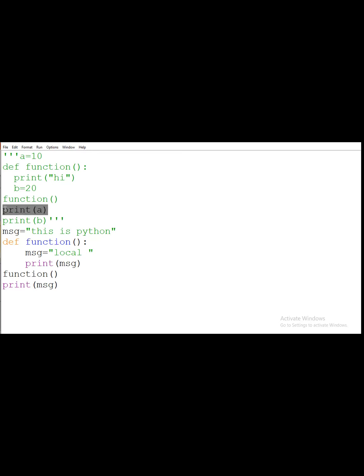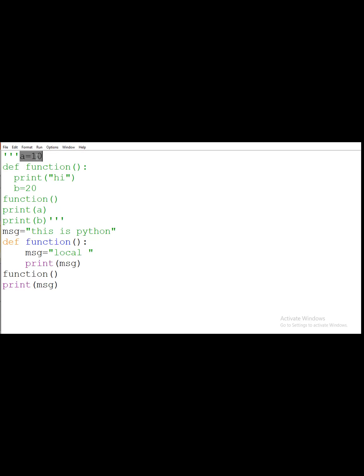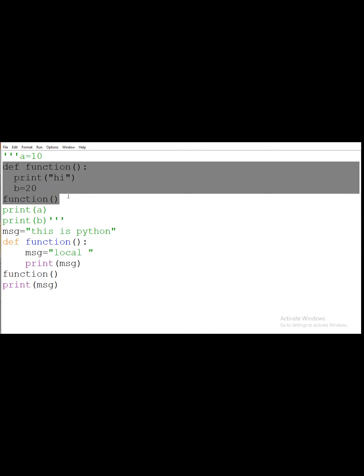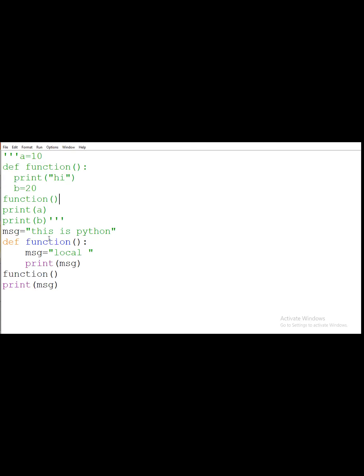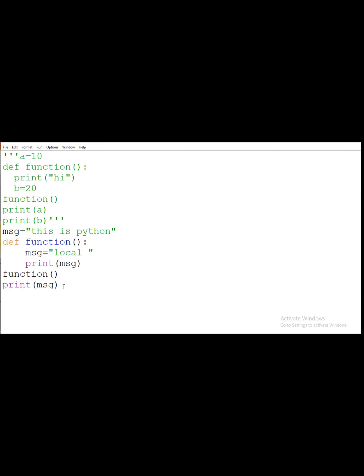It will be printing the value of a, that is 10. We are declaring a as global, which means that a can be accessed outside the function. In local scope, the value can be accessed within this block only, but in global scope it can be accessed inside the function as well as outside the function. So this is the example for global scope.